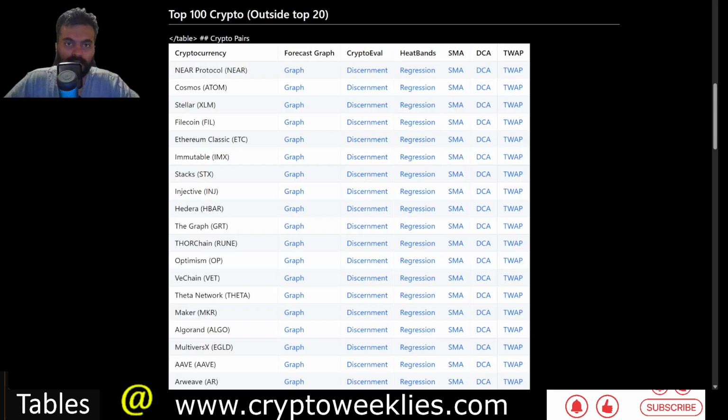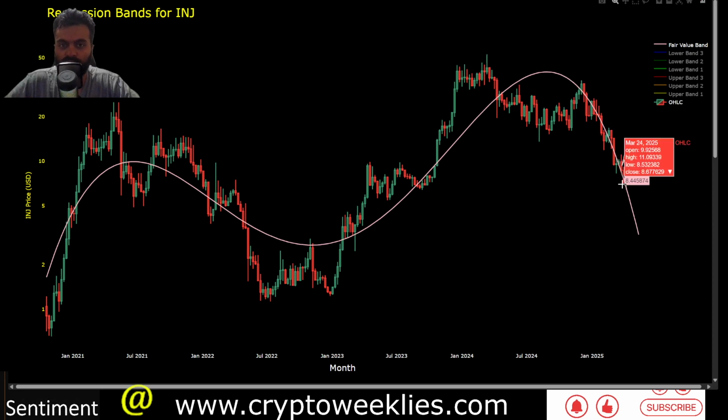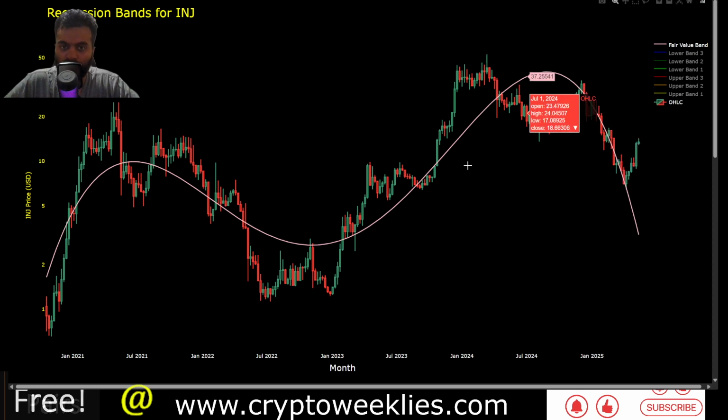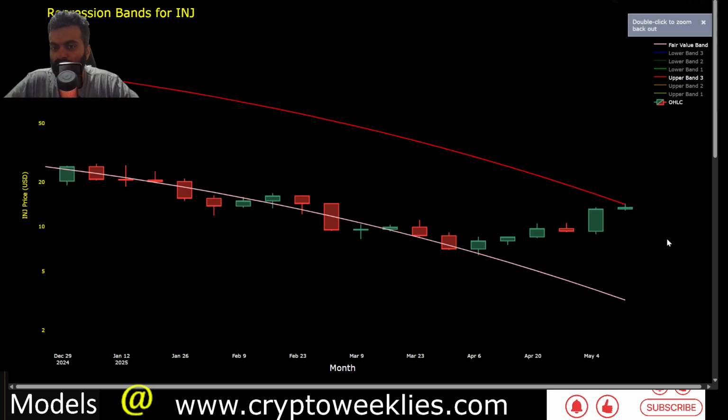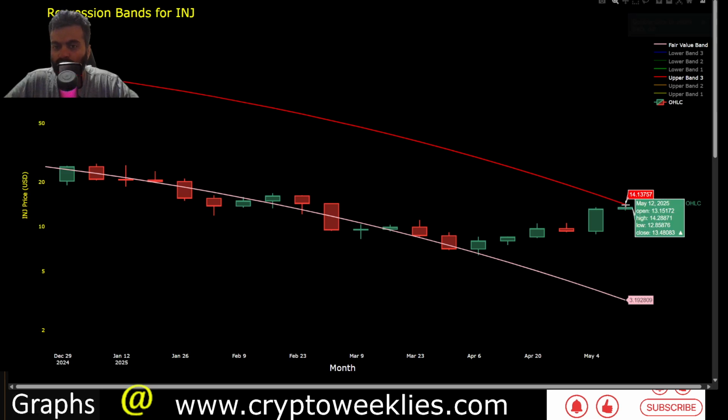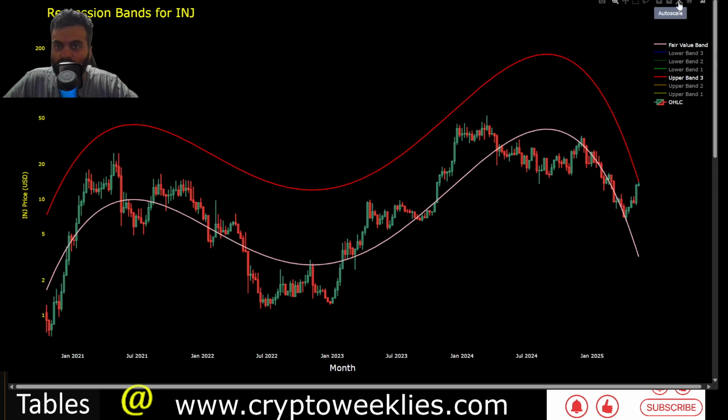In terms of the regression based valuation, the fair value for INJ is depleting quickly thanks to this lower high structure. That means right now the regression based fair value is much lower than the current price. That kind of is upon a key level. If the red line kind of breaks from that, right now the price is coming close to that $14 target, which is the 3 standard deviation upward band, or the 99.7 percentile band. If that kind of gets challenged,